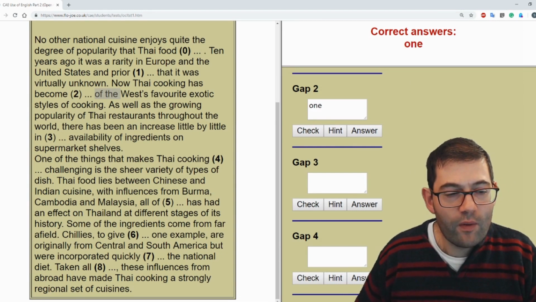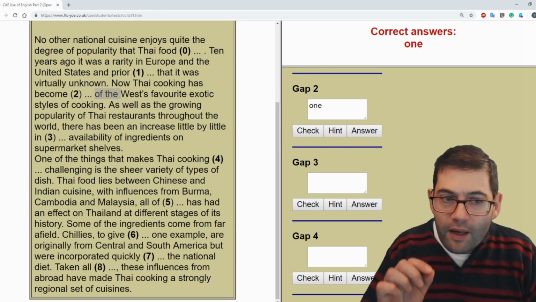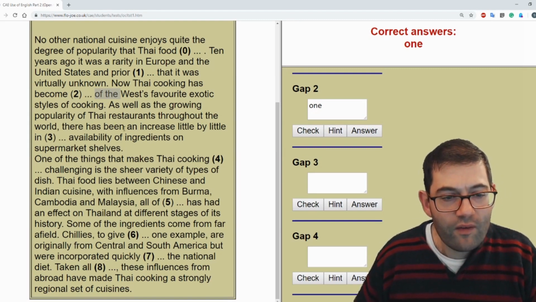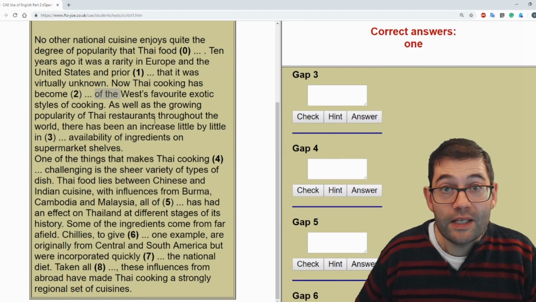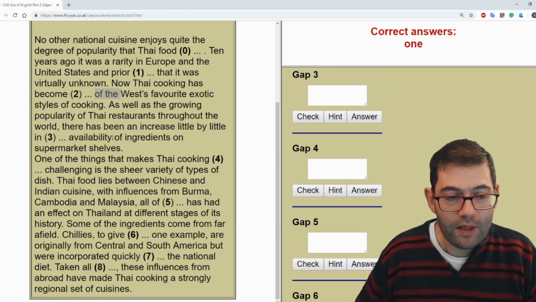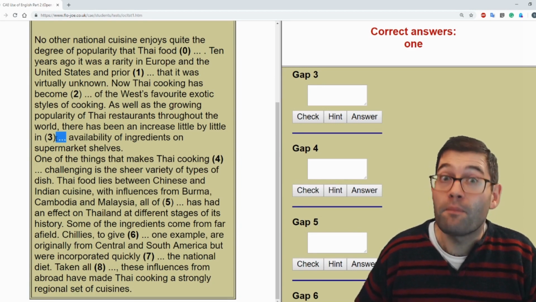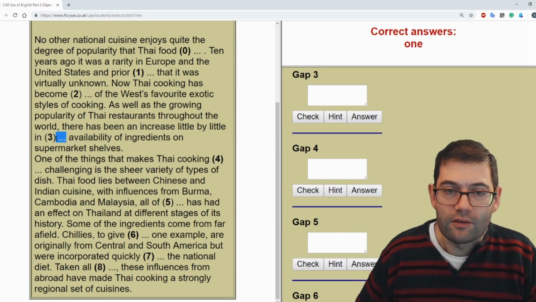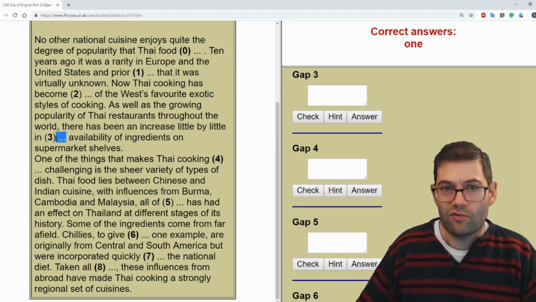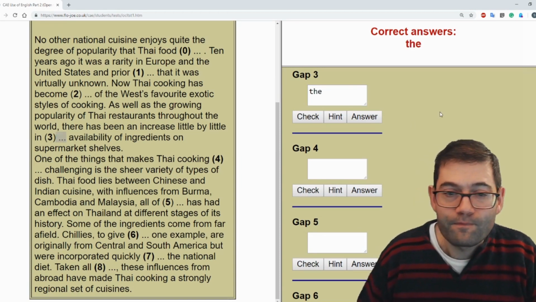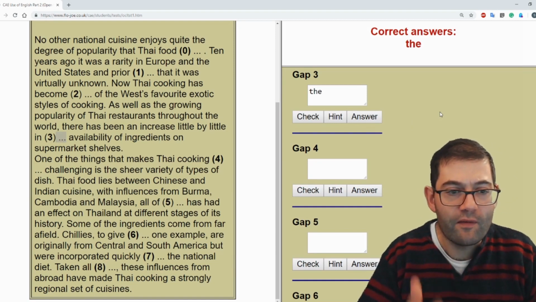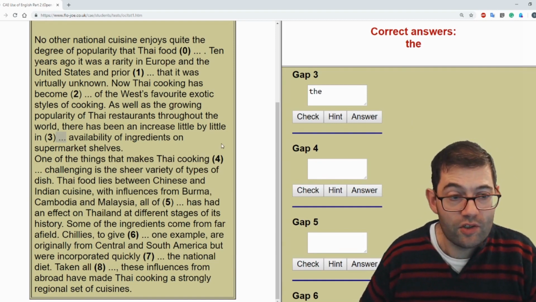As well as the growing popularity of Thai restaurants throughout the world, there has been an increase little by little in the availability of ingredients on supermarket shelves. Now, as I always say for Open Cloze, if you've got a noun and you've got a gap before the noun, it might be an article. And if it's an article, make sure you choose the correct article. And in this case, it's going to be the. So: the availability of ingredients on supermarket shelves.